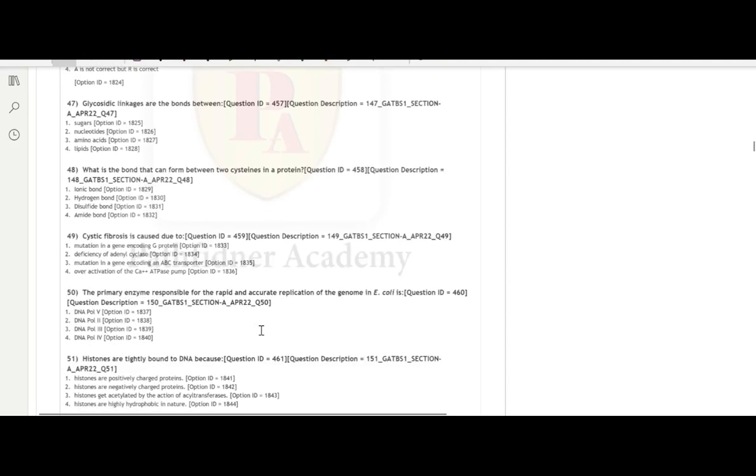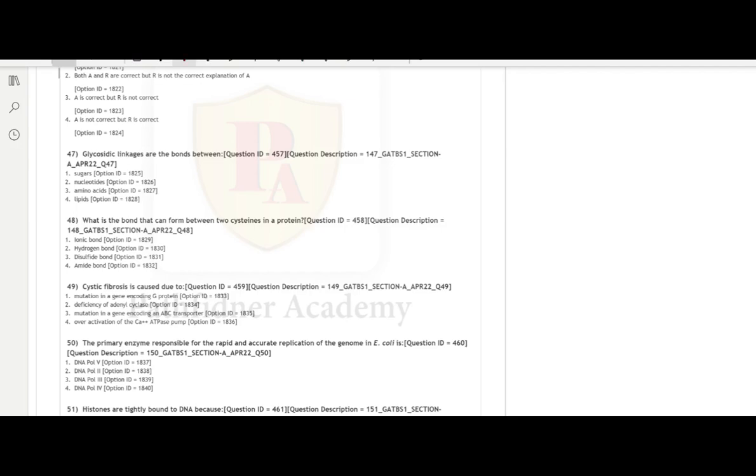Moving on to glycosidic linkages. Question number 47 asks what kind of bond glycosidic linkages form between two molecules. The options we have are sugars, nucleotides, amino acids, and lipids.